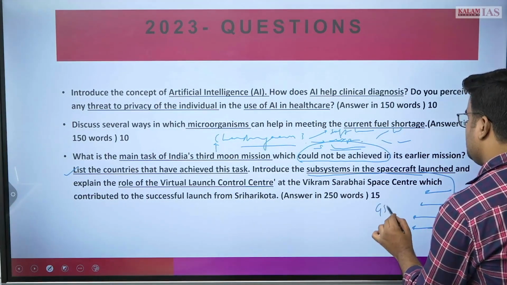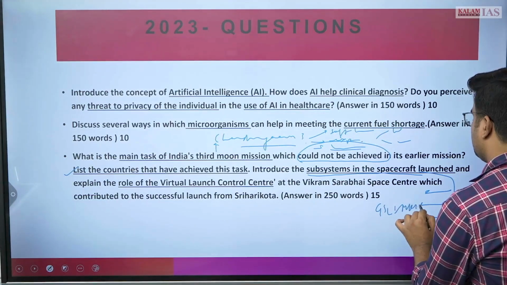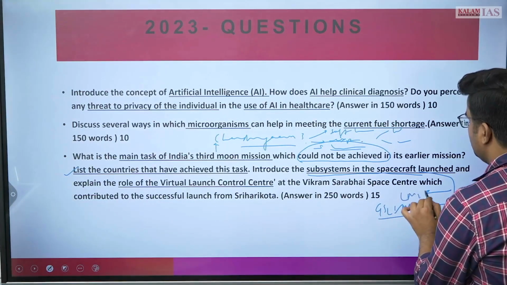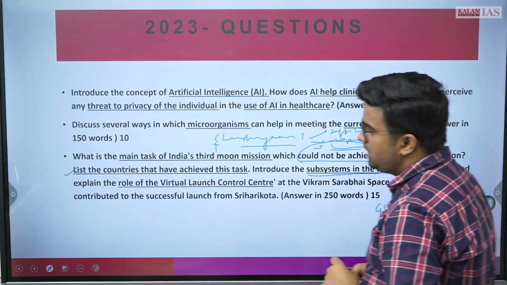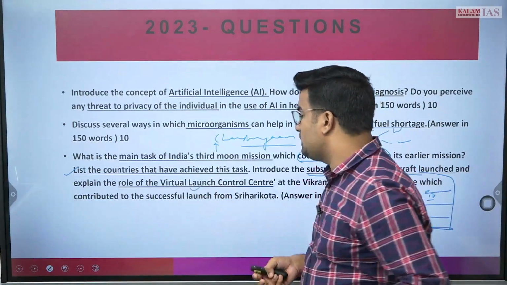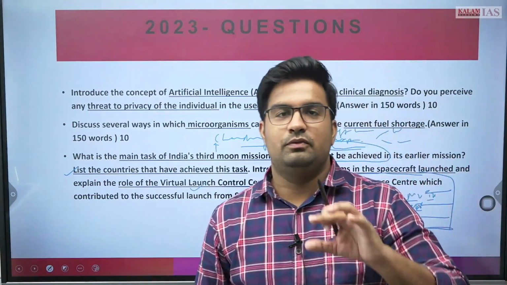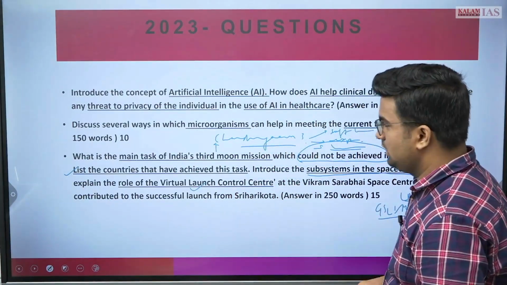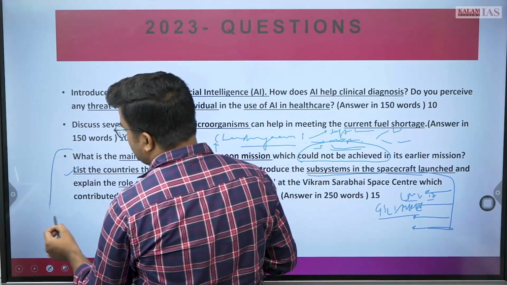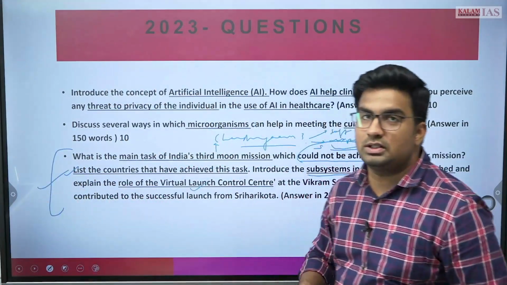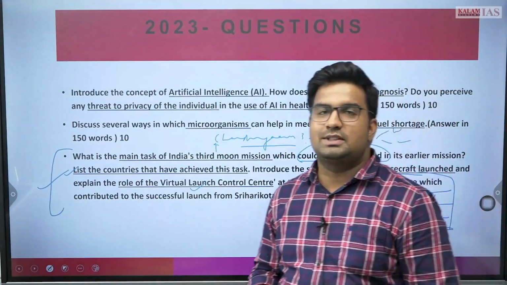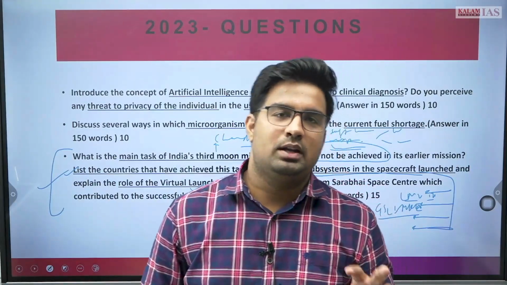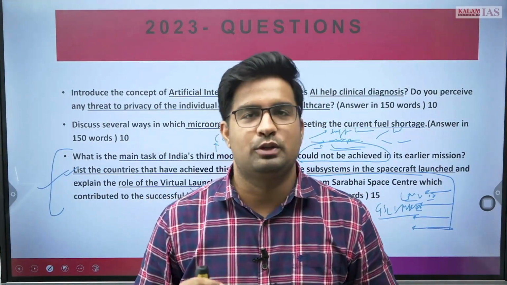Then here GSLV Mark 3 or LVM 3, that we need to mention also here. And then this virtual launch control center, we need to talk a bit about it and how it has helped. So many things were in use. So I hope this question was also a very doable question along with these two questions, and with science and tech and the economy part, you have done much justice to your paper also.